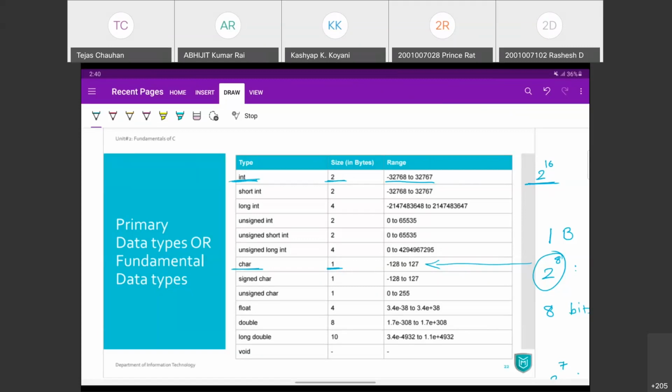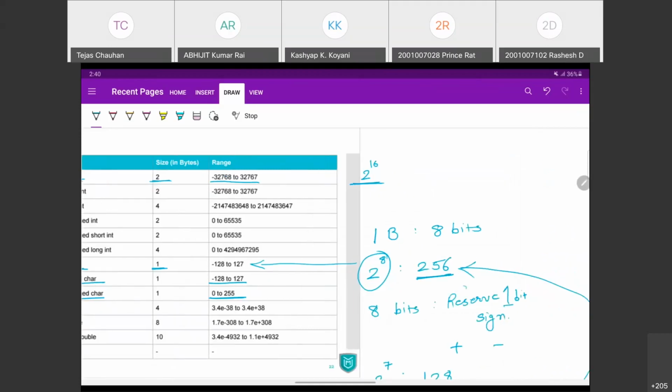So that's why we have character from negative 128 to positive 127. If you explicitly say signed, then it is equal. But if you say unsigned, then we are not going for the negative side. We only go for the positive side, and that gives you 0 to 255, a total of 256 numbers, right? So we are not focusing on plus or minus. Now, if you are not focusing on plus or minus, then the leftmost bit we need not reserve. And if we do not reserve it, we can go up to 256 numbers. That is from 0 to 255.